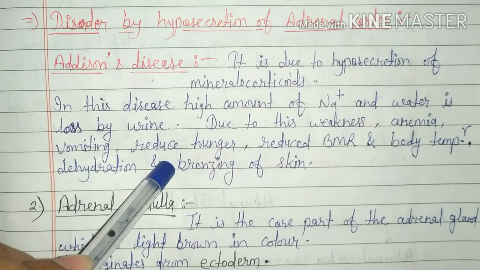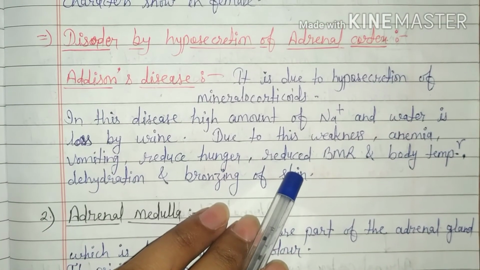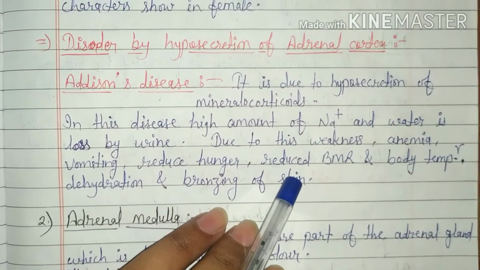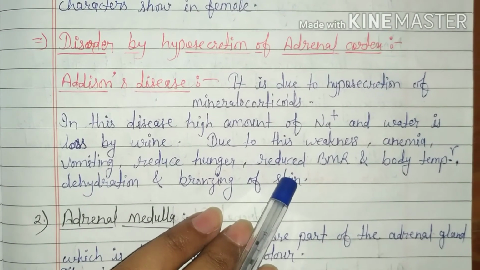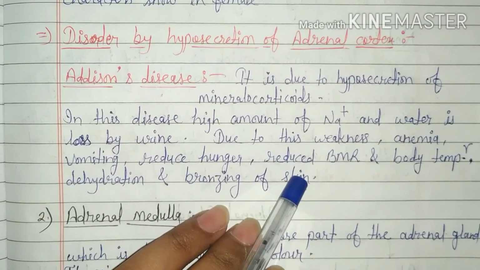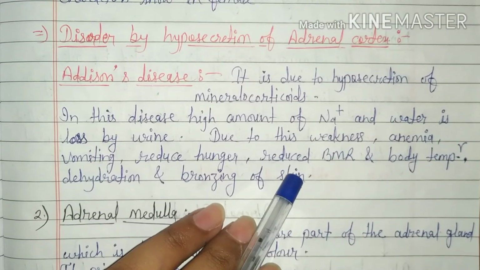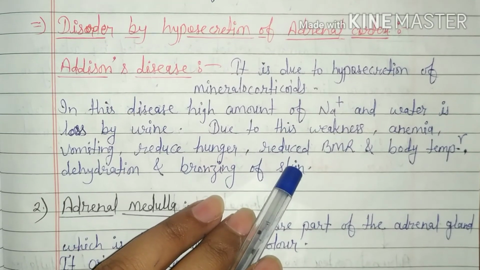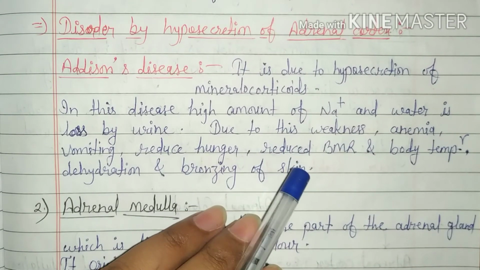Reduced BMR means, BMR is the basal metabolic rate, the amount of energy per unit time that a person needs to keep the body functioning at rest. In another way, we can say that BMR is the rate of energy expenditure per unit time by endothermic animals at rest.